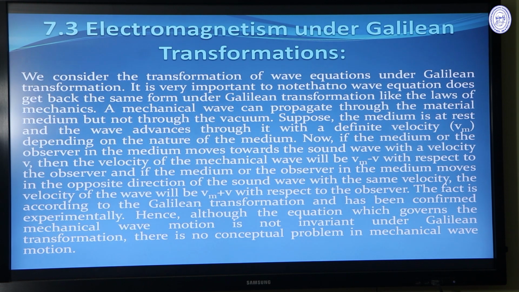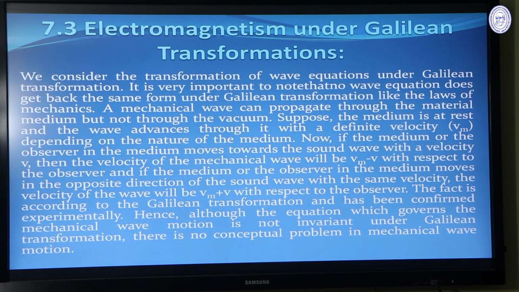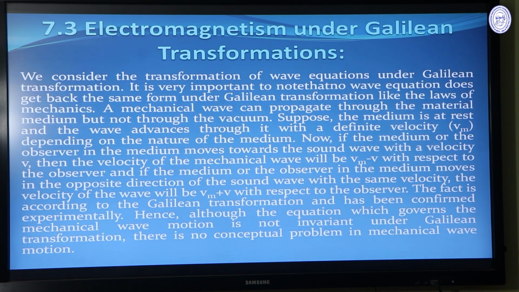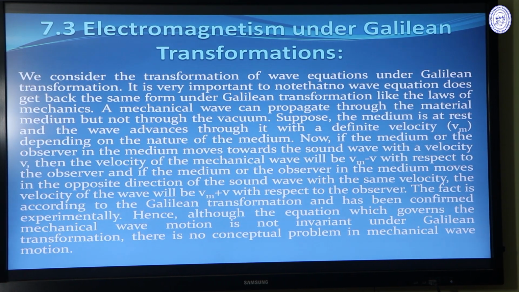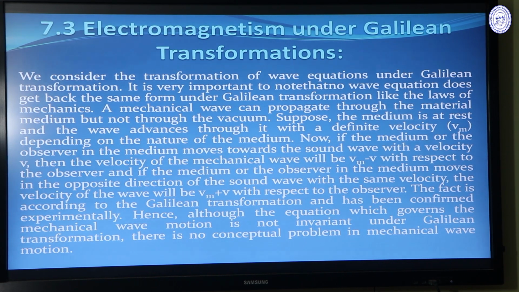Now, if the observer in the medium moves towards the sound wave, a sound wave being a mechanical wave, with a velocity v, then the velocity of the mechanical wave will be Vm minus v with respect to the observer. And if the observer in the medium moves in the opposite direction of the sound wave with the same velocity, then the velocity of the wave will be Vm plus v with respect to the observer. This fact is according to the Galilean transformation and has been confirmed experimentally. Although the equation which governs the mechanical wave motion is not invariant under Galilean transformation, there is no conceptual problem in mechanical wave motion, because mechanical wave does not propagate through vacuum.